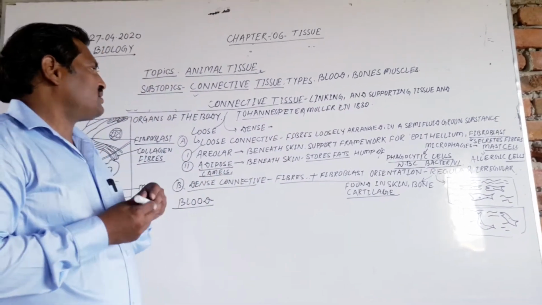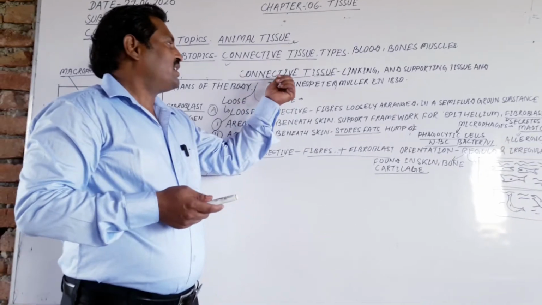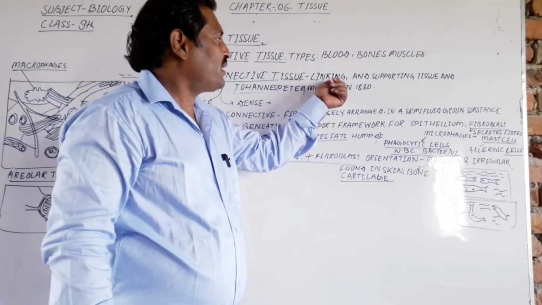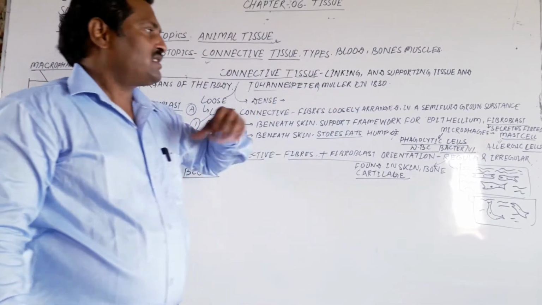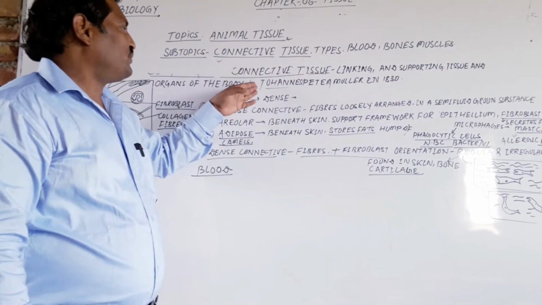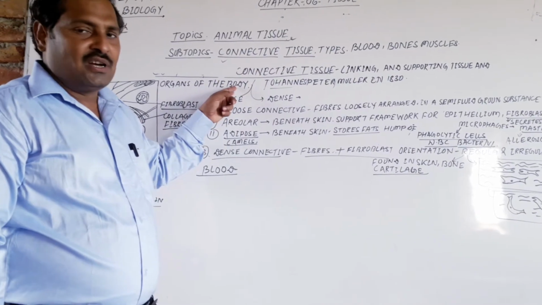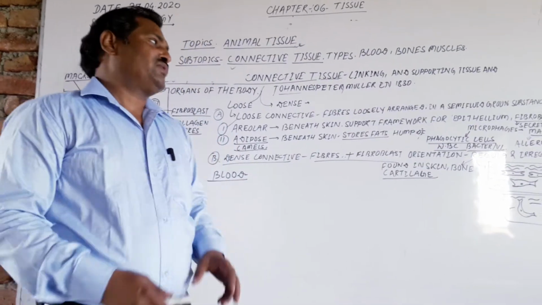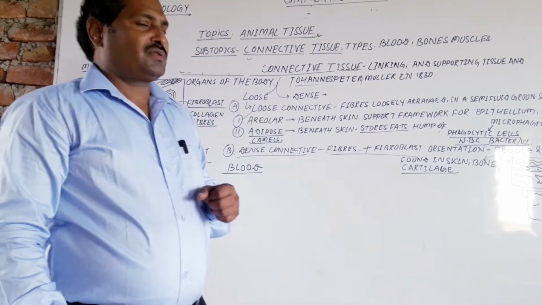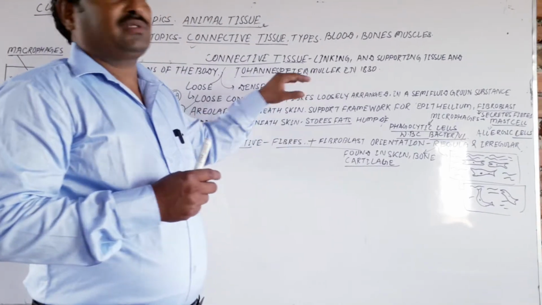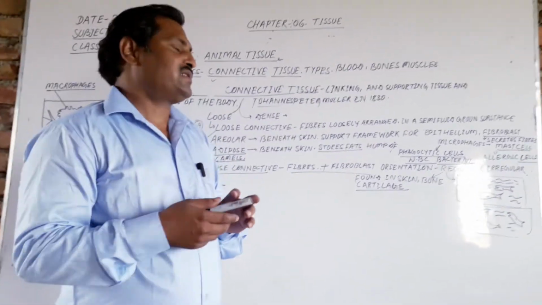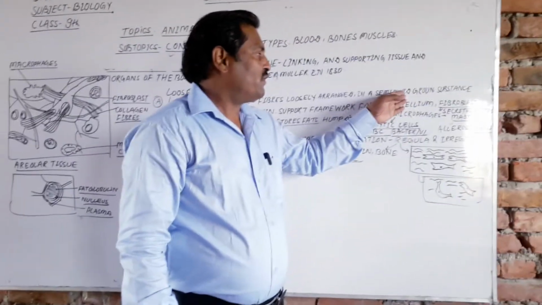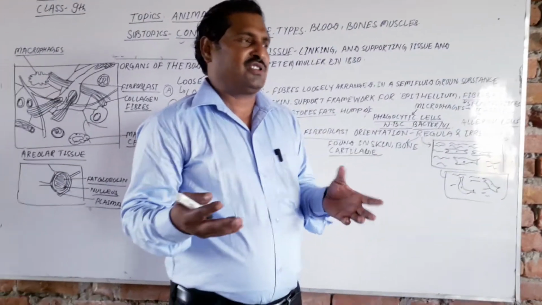So dear students, the connective tissue connects different parts, organs and tissues, links them, and also supports them. The connective tissue is broadly divided into two types. The first is the loose connective tissue and the second is the dense connective tissue. The loose connective tissue has fibers loosely arranged in a semi-fluid ground substance.